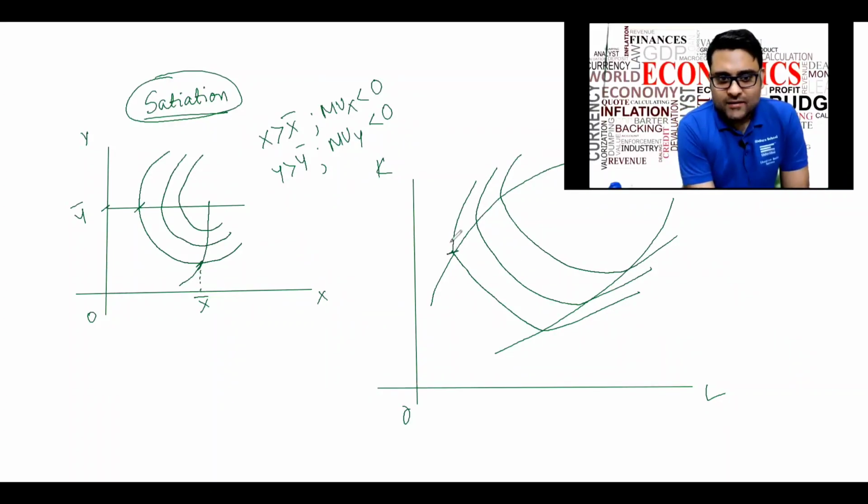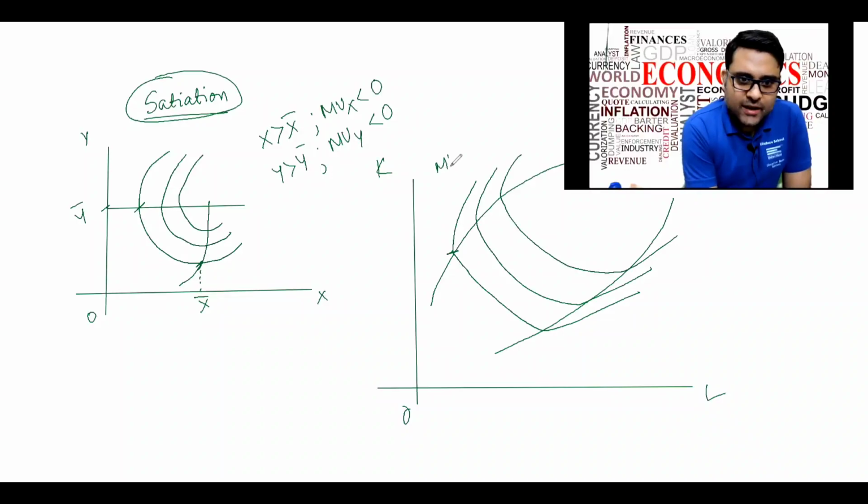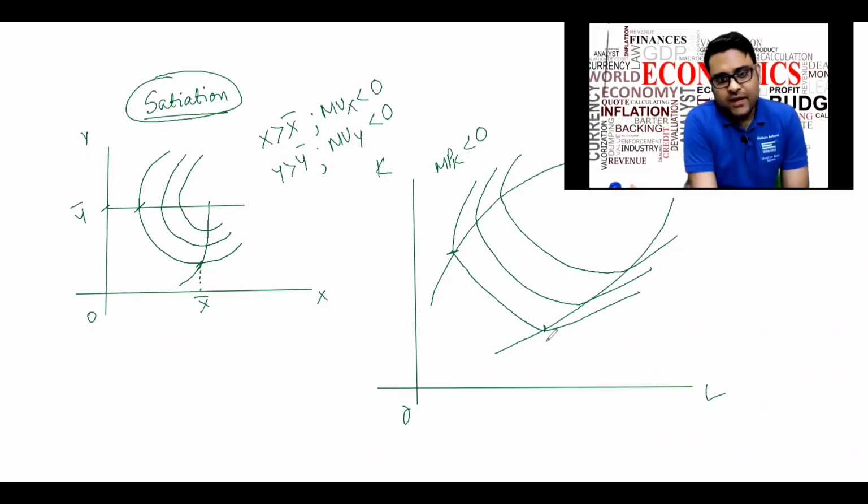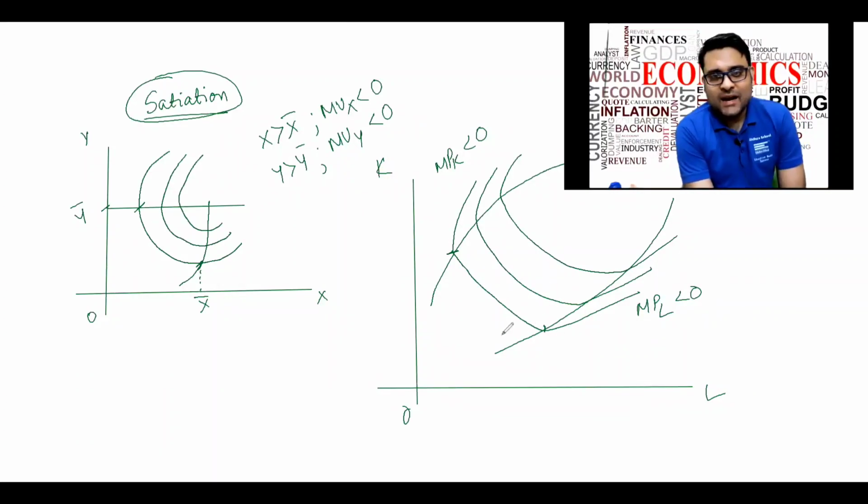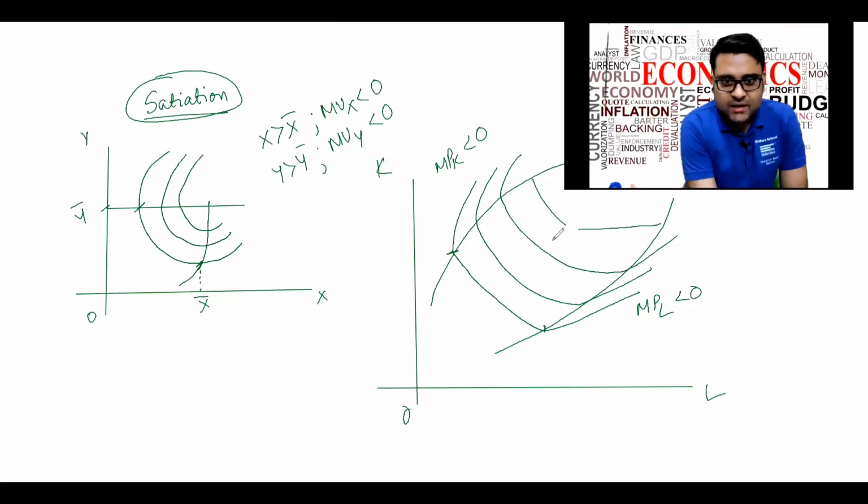This is a point beyond which MPK is negative. This is a point beyond which MPL is negative. Correct? And if I join all the points where MPK and MPL are becoming negative, the locus of these points gives me something called ridge lines.